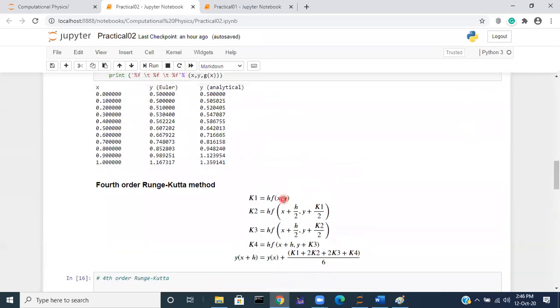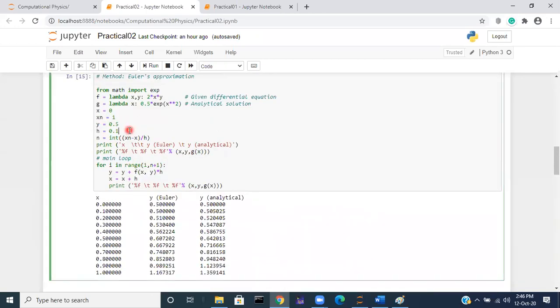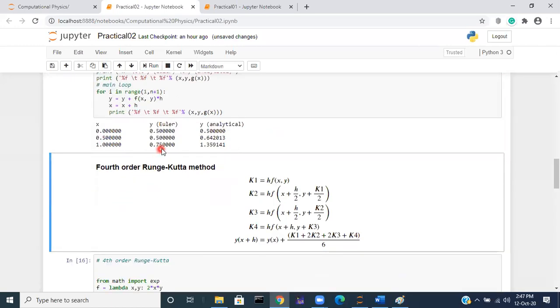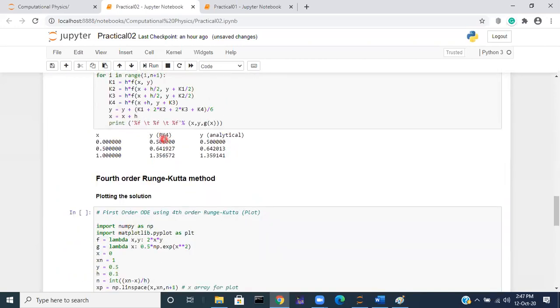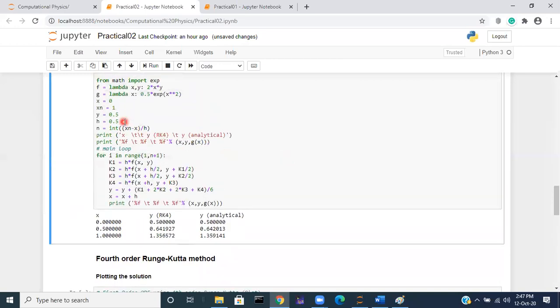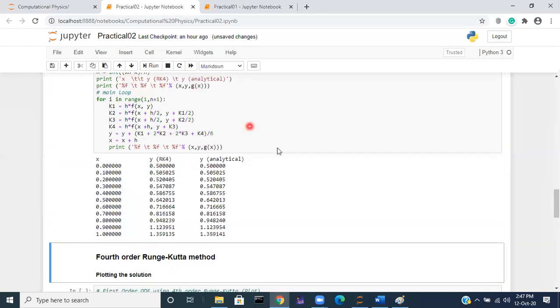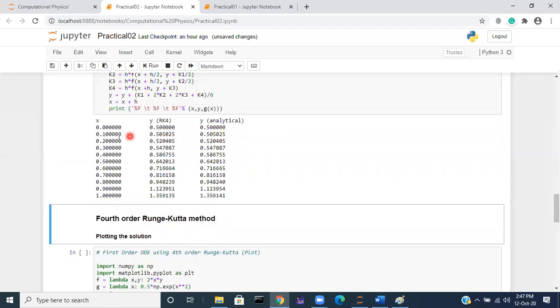So let us look at Euler's method. Let us take the step size to be 0.5 and let us run this. The accuracy is very low. There is a huge error. You compare this and this, there is a huge error. But when you look at the solution given by the Runge-Kutta fourth order method, the accuracy is very high. So if you reduce the step size to 0.1 and run it, you get very good approximate answers.